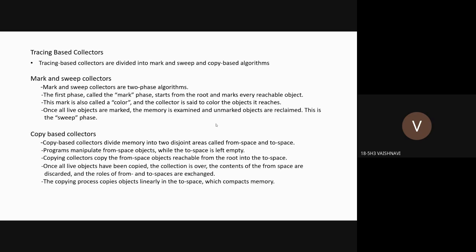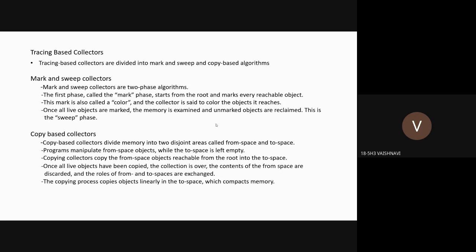Copy-based collectors divide memory into two disjoint areas, from space and to space. Programs manipulate the from space objects while the to space is left empty. Copying collectors copy the from space objects reachable from the root into to space. Once all the live objects have been copied, the collection is over. The contents of the from space are discarded and the roles of from and to spaces are exchanged. The copy process copies objects linearly into the to space, which compacts memory.